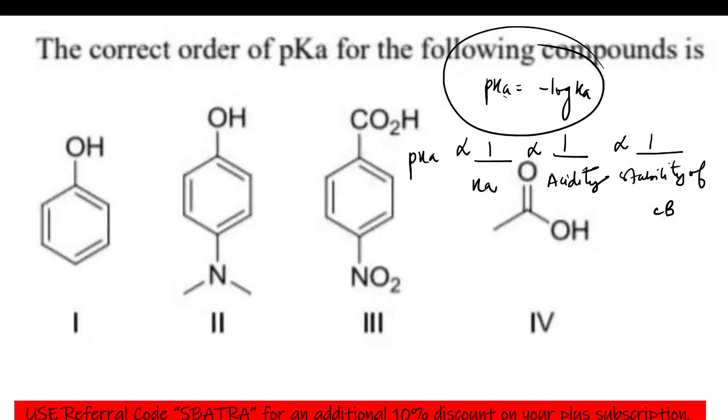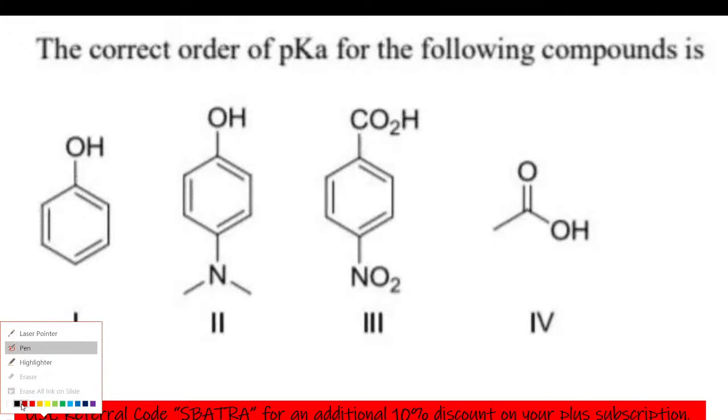So we have to check the stability of conjugate base. If the stability of the conjugate base is more, then the base is going to be weak. If the conjugate base is more stable, the base is weaker, and the weaker the base, the stronger the acid. If the acid is stronger, the Ka value is going to be more and the pKa value lesser. So this concept we have to apply over here. We have to check the stability of the conjugate base.